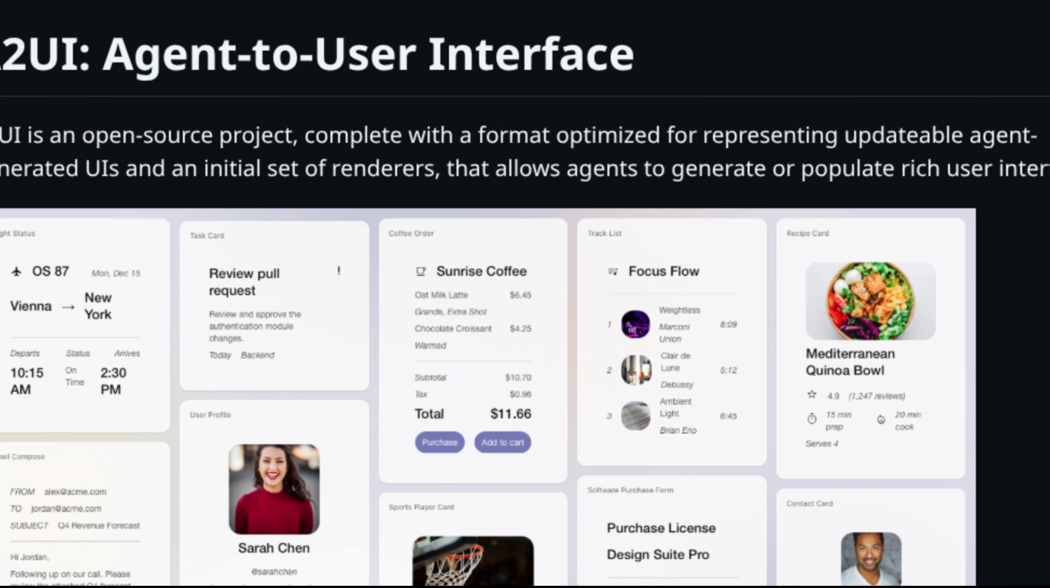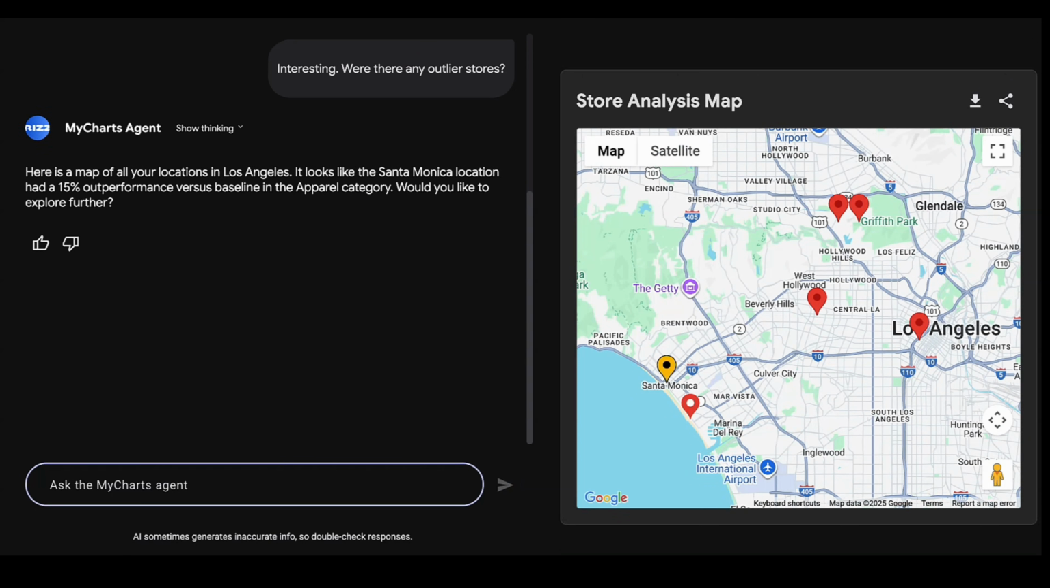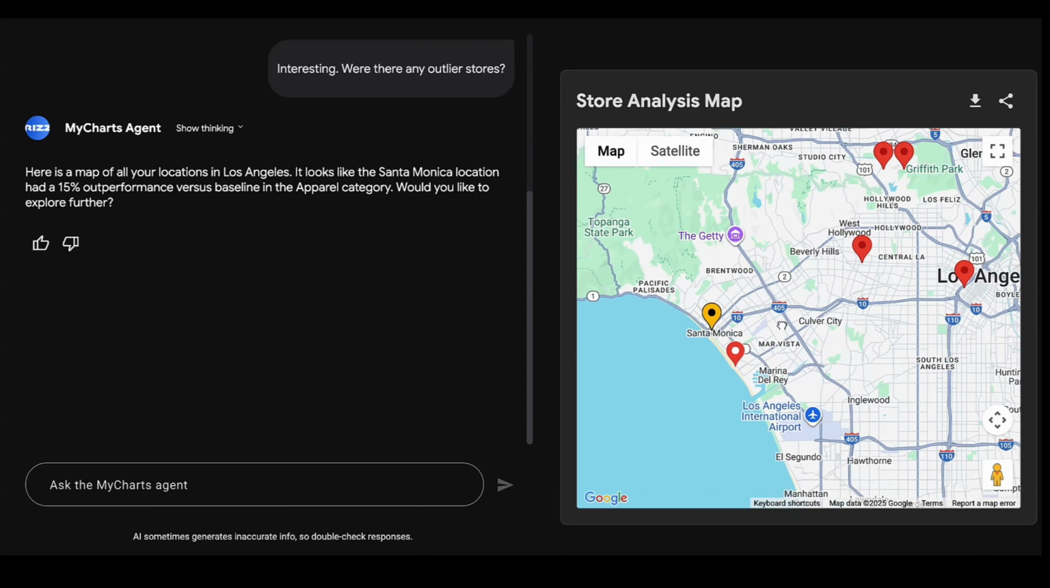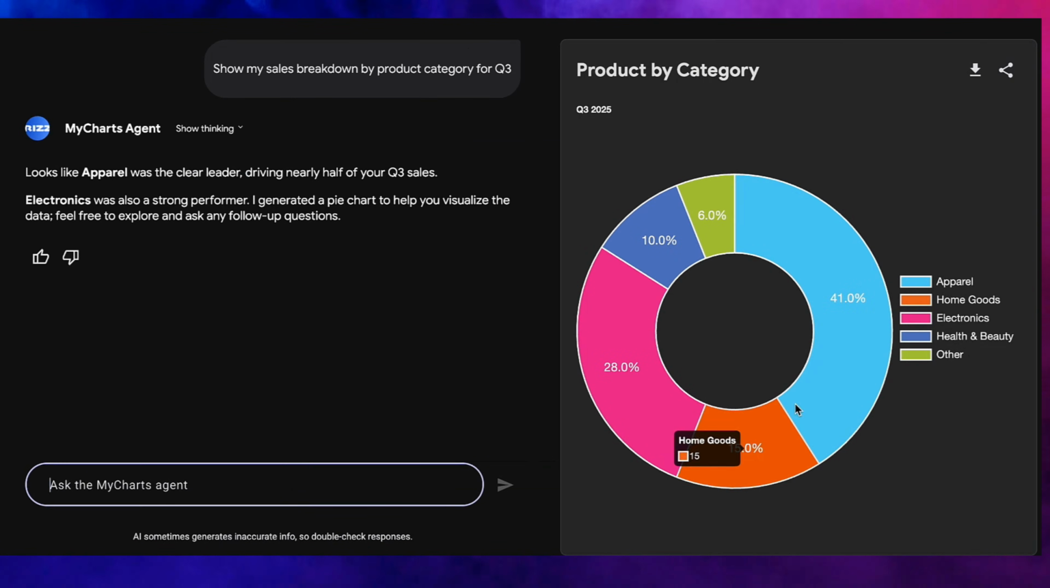So Google just released A2UI, which is Agent to User Interface Protocol. And it basically allows AI agents to create rich user interfaces instead of basic chat responses. Think about it for a second. The AI just doesn't give you the answer in a text format. It basically creates a rich visualization based on the question that you have asked automatically. Let me show you what I mean.